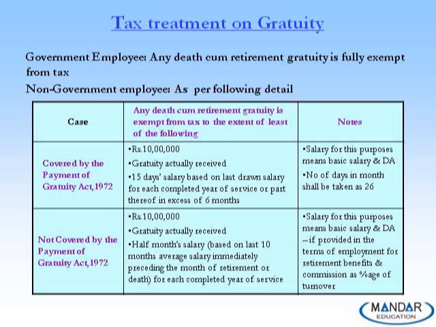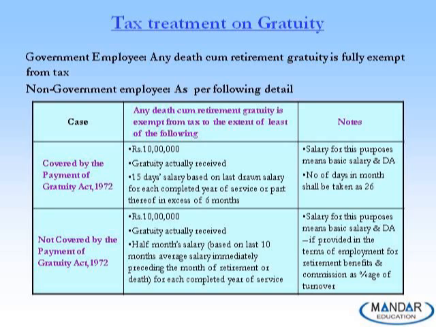So for the first category of the employee who are covered by the Payment of Gratuity Act, the minimum of the 3 conditions is exempt from tax, that is either rupees 10 lakhs which is as permissible by the Act. Second is the gratuity actually received.